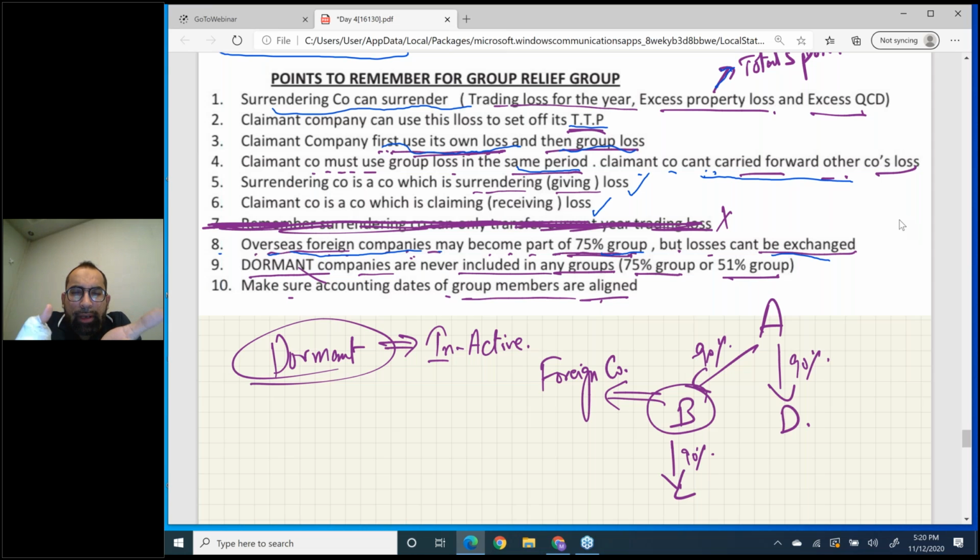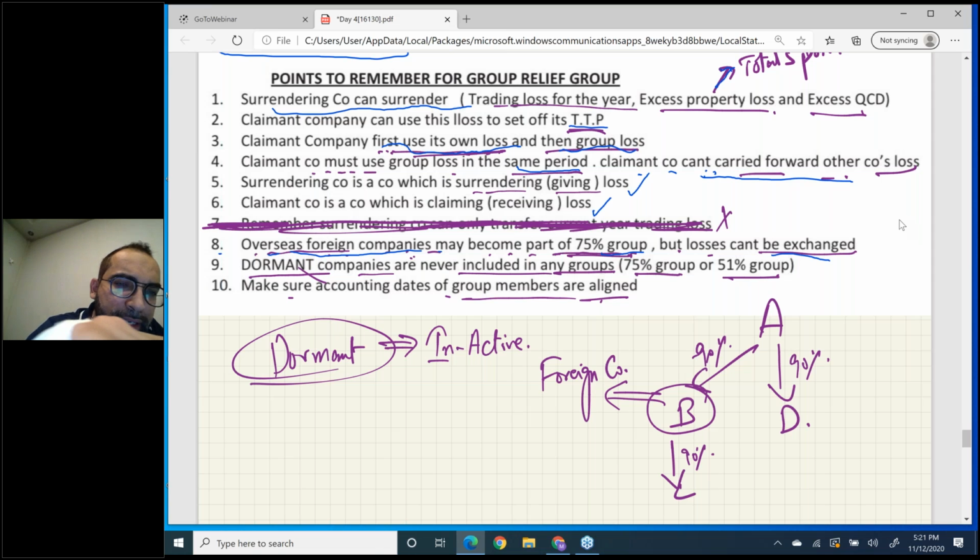You cannot take the foreign company's loss for yourself, and you can't give away your loss to that foreign company. Losses cannot be exchanged. That means this overseas company is a silent member, or you can say it may connect you with other companies. No more exchange of losses with foreign companies.